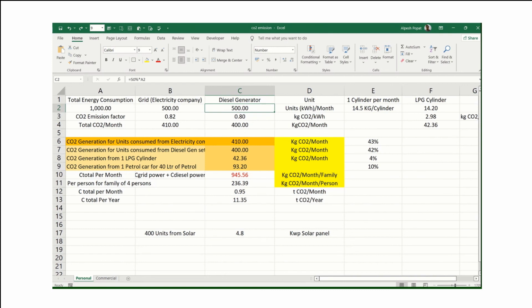So to reduce the CO2 emission, what is the first thing? We should know what my CO2 emission is, and then we can decide how much we want to reduce, and for the reduction what techniques are available, and basis the techniques we can calculate what exactly I require. With this we can derive the right technology, and thereby we can make the choice, reduce our CO2 generation, and meet our target. I think precisely we have discussed all the topics, and it will be very helpful to you. So I request that you implement whatever learnings you have got today in your daily usage.